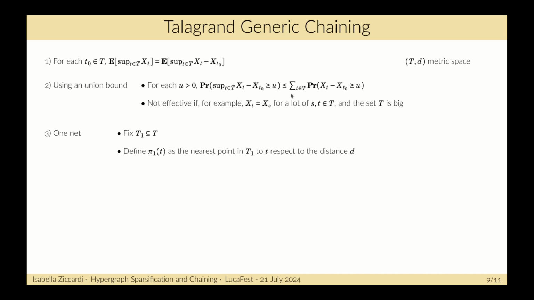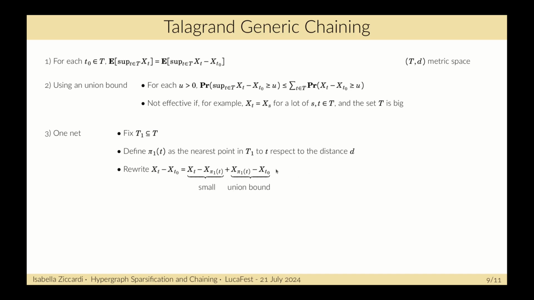So one can consider a net of T. First we can fix a subset of T, T1, and we define p1 of t as the nearest point in T1 to t with respect to the distance d. And then we can rewrite X_t minus X_t0 as X_t minus X of p1 of t, plus X of p1 of t minus X_t0.